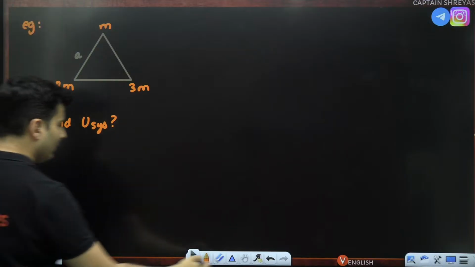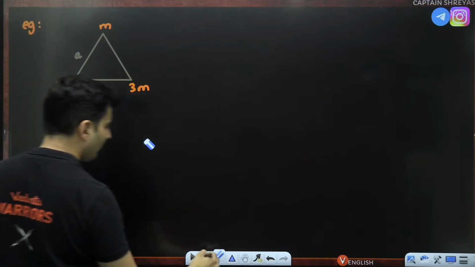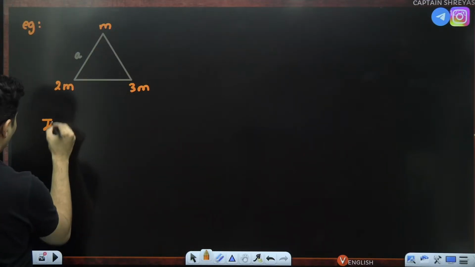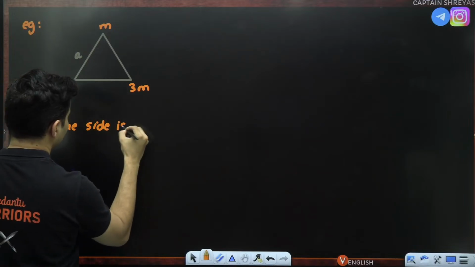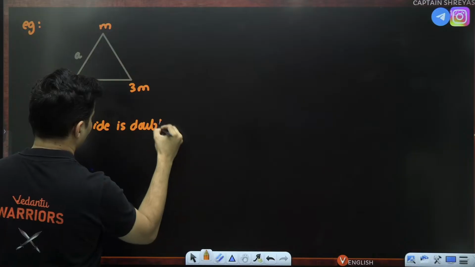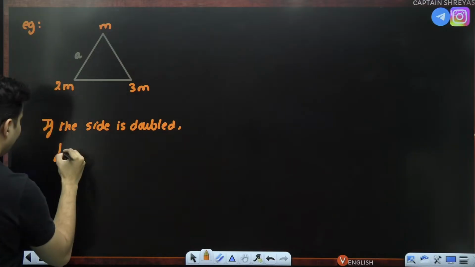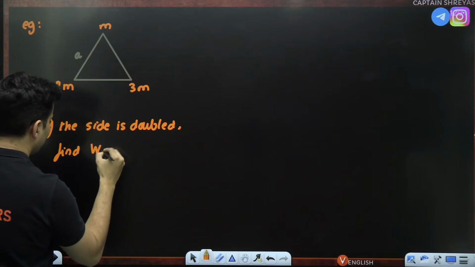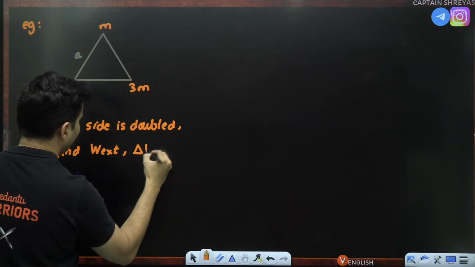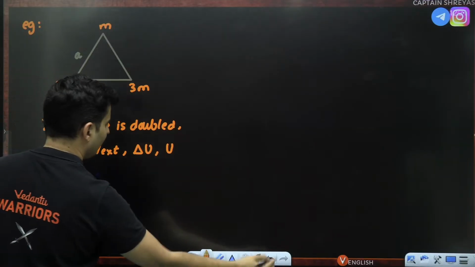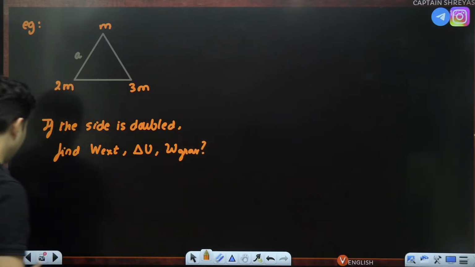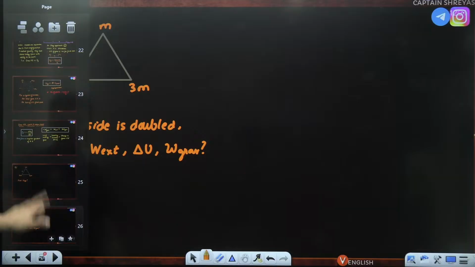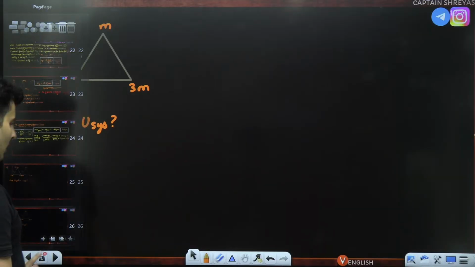Next problem will be, if the side is doubled, find the external work done, delta U, and the work done by gravity. All these three things. Okay, so let's start with the first one over here.